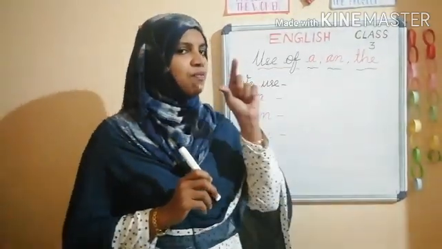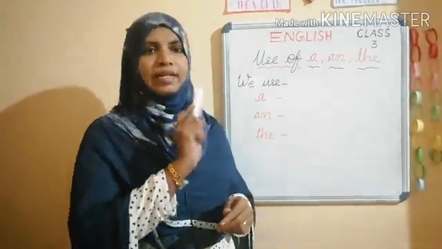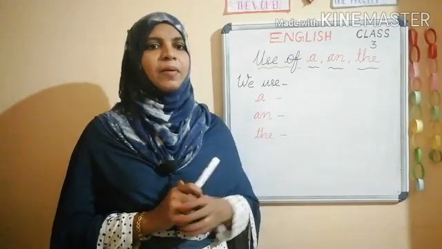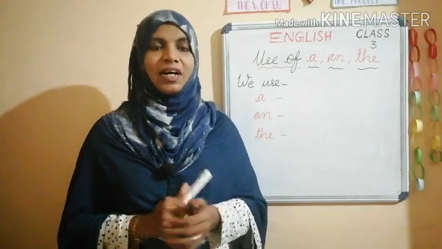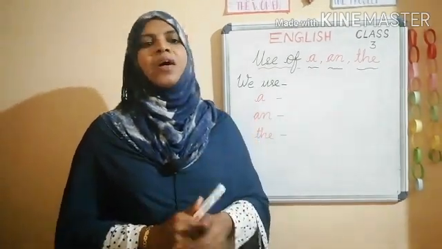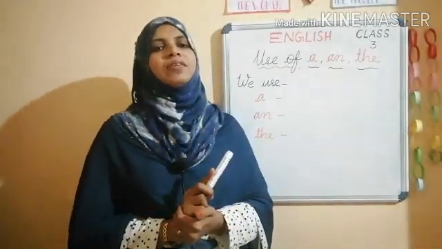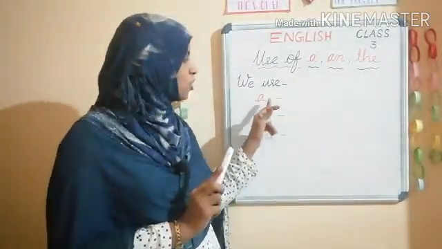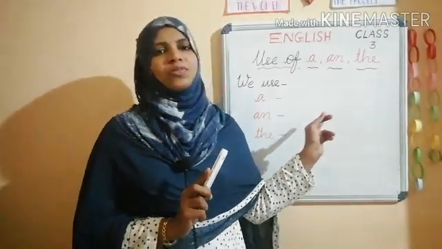Examples also, you have listened to many examples. A dog, D is the consonant. Okay. A bed, B. A house, H is a consonant. The word, the noun, should be one, or singular. Then we can use a. Both a and an we use for singular nouns.